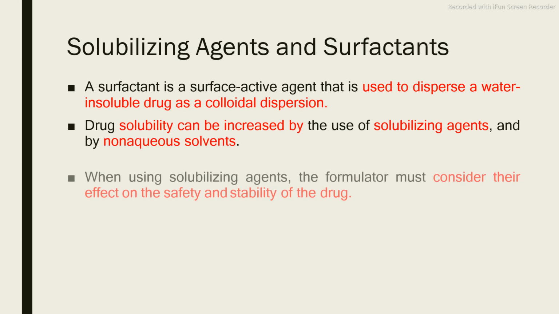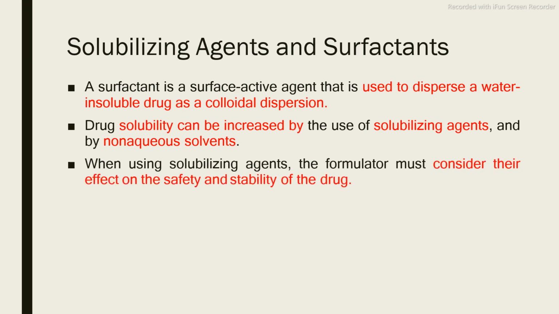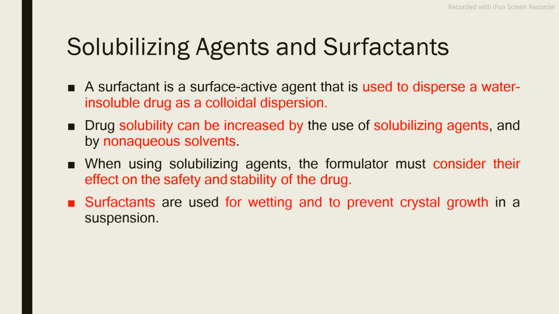When using a solubilizing agent, the formulator must consider its effects on the safety and stability of the drug. And surfactants are used for wetting and to prevent crystal growth in the suspension. We have to use surfactants which have very good wetting properties.